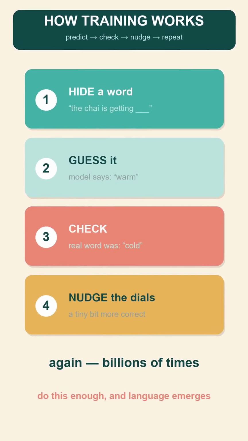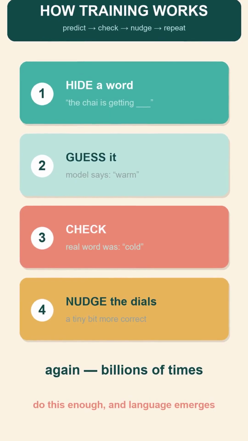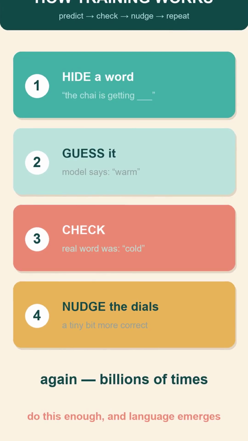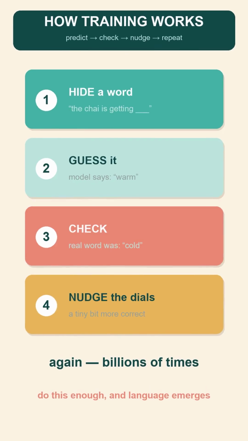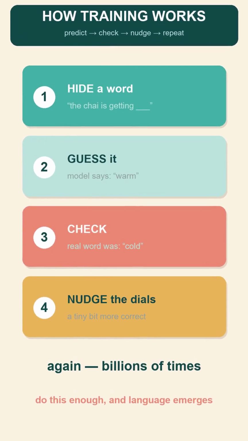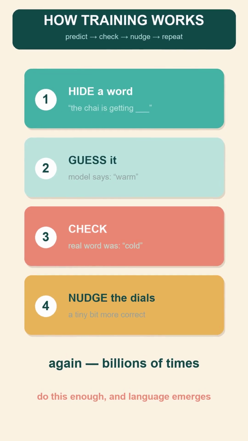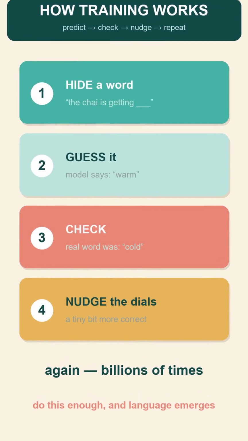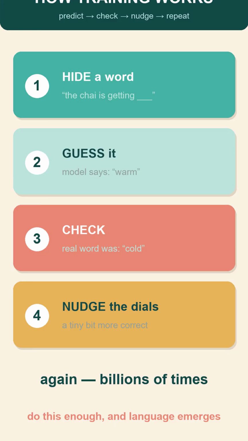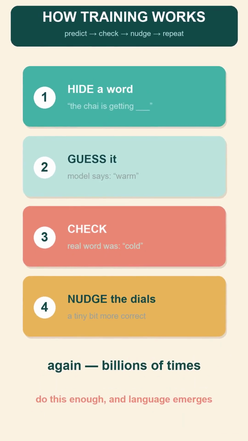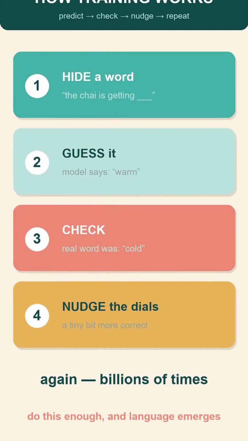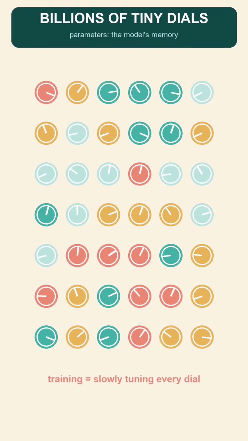We show it a sentence from our data, but we hide the last word. And we ask it to predict what's missing. It guesses. We check its guess against the real answer. Here is one real round. We show it "the chai is getting." It guesses warm, but the actual word was cold. So we gently tweak the dials so that next time in that exact situation, cold scores a little higher and warm a little lower. That's one nudge. Then we do it again with another sentence. And another. Billions upon billions of times. This is training. Now honestly, it feels almost too simple to work.